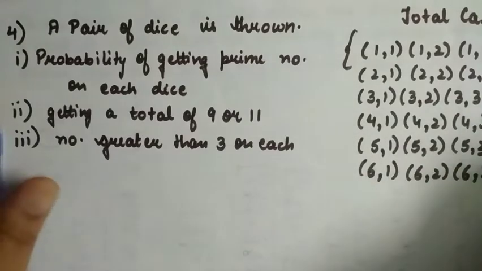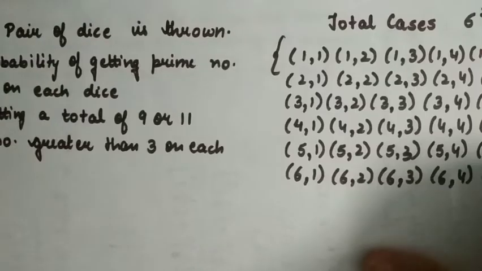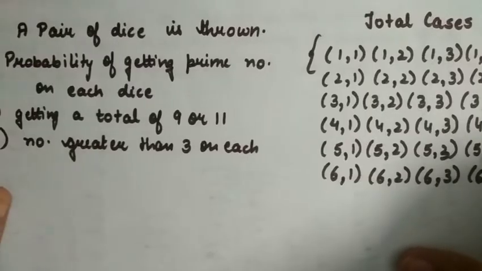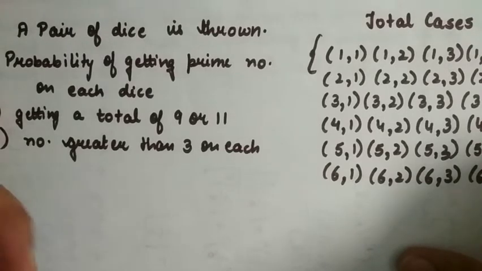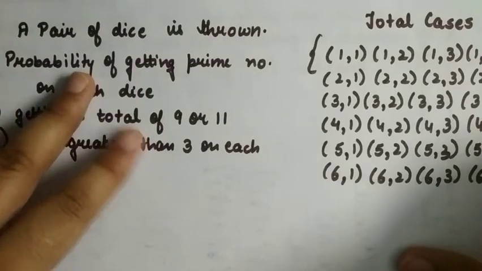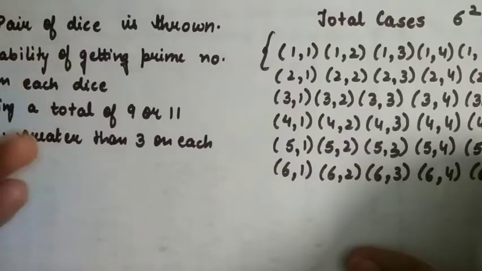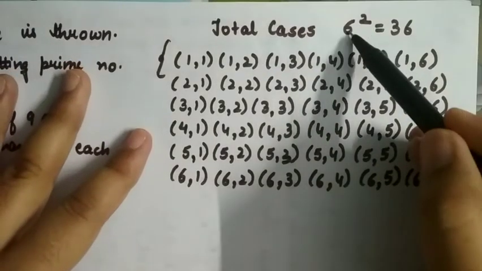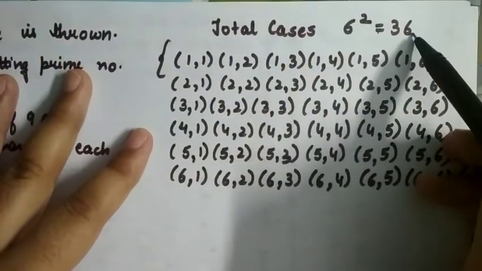First of all, we have to know how many cases are possible when we roll a pair of dice. This is not a single die, it is a pair of dice. So we are throwing 2 dice together. The total cases would be 6 to the power 2, which is equal to 36.